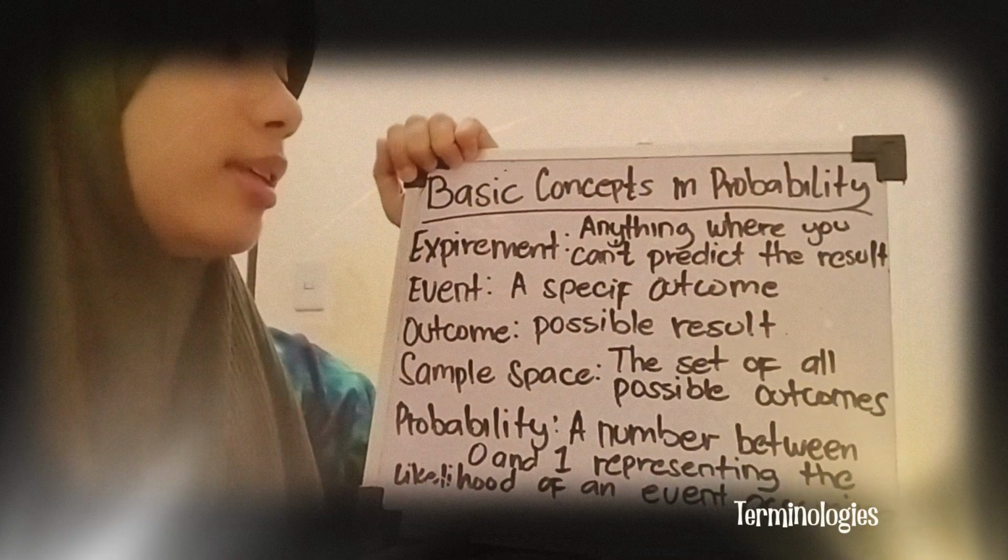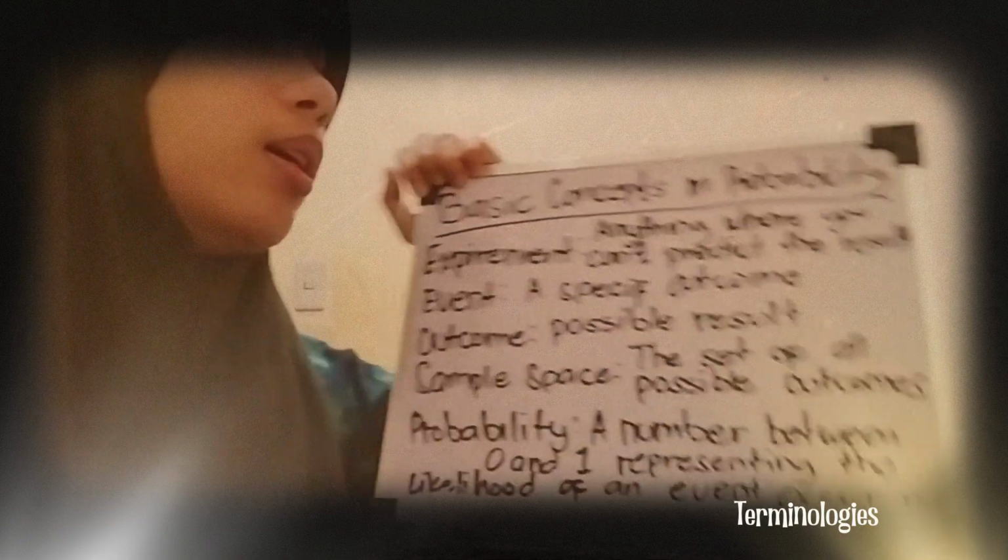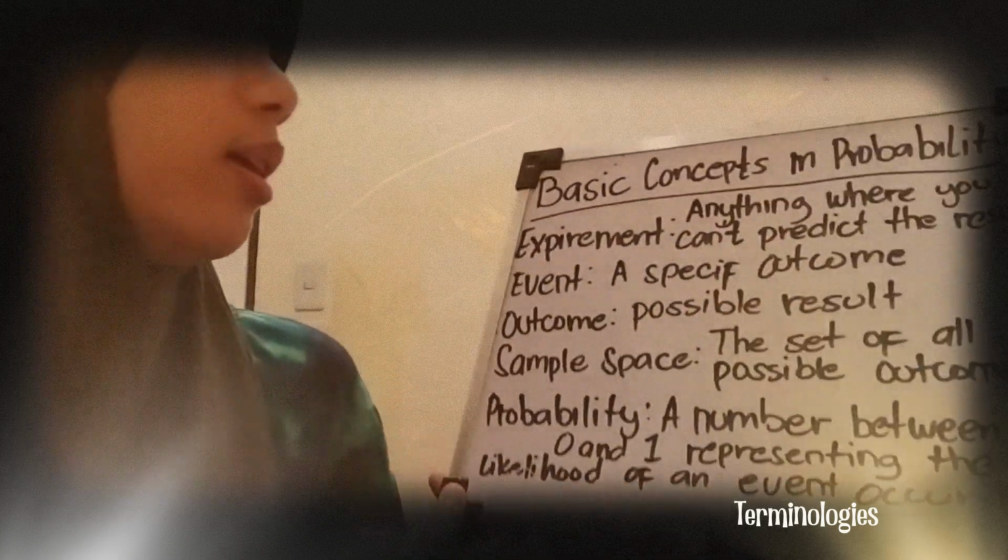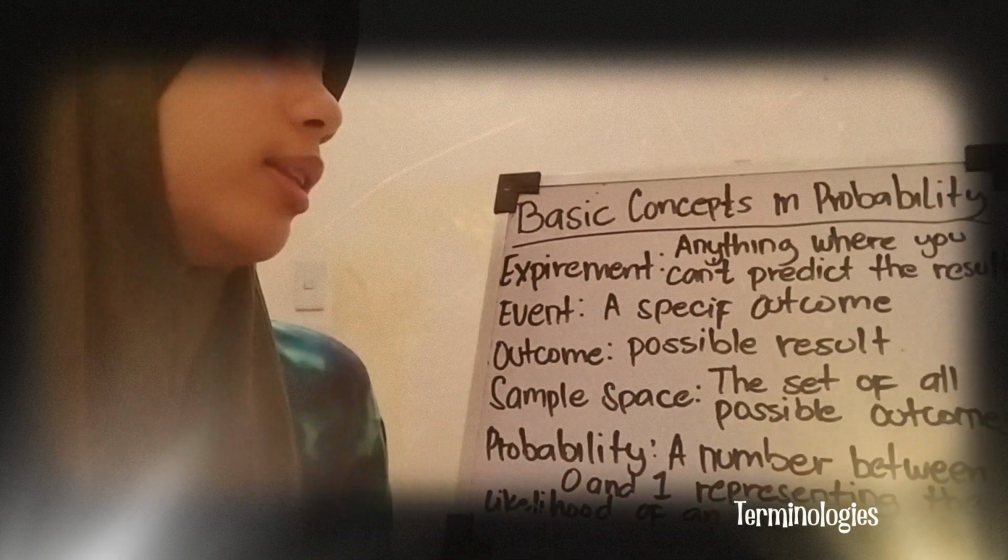An event is a specific outcome. Let's just say you are rolling a die. When you roll a die, the specific outcome you will get is number 6, or maybe 4. As you observe, all of those are even numbers. An outcome is the possible result. By rolling a die, the possible result you will get is number 6.